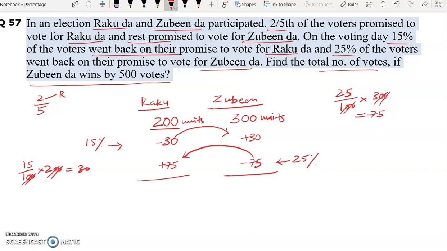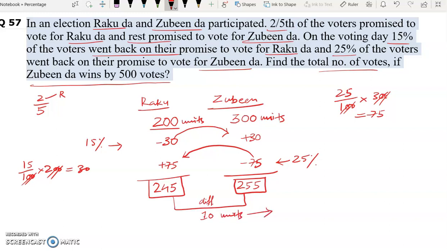Now if we total, 200 plus 75 minus 30 is 245 votes for Rakuda. 245 units of votes. And 300 plus 30 minus 75 will give us 255. Now this much unit of votes received by Juvinda and this much by Rakuda. So Juvinda won by how many votes? 255 minus 245 is 10. This is the difference, 10 units.